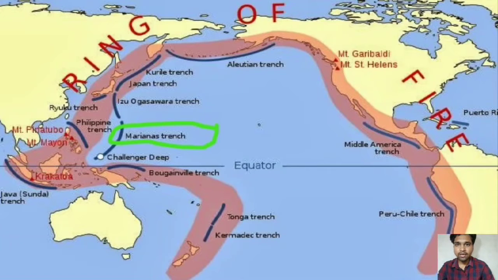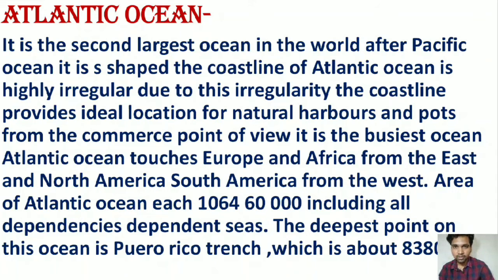Friends, secondly we will discuss the Atlantic Ocean. Atlantic Ocean is the second largest ocean after the Pacific Ocean. The shape of the Atlantic Ocean is S-shaped. The coastal areas of the Atlantic Ocean are very pitted and rough. Due to this irregularity, the Atlantic Ocean's coastal areas are highly important for natural harbors. So we can say that for commercial trade purposes, the Atlantic Ocean is highly useful.